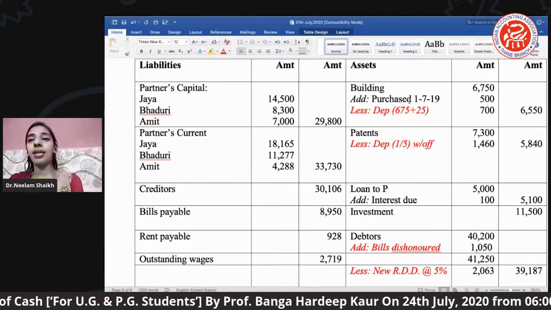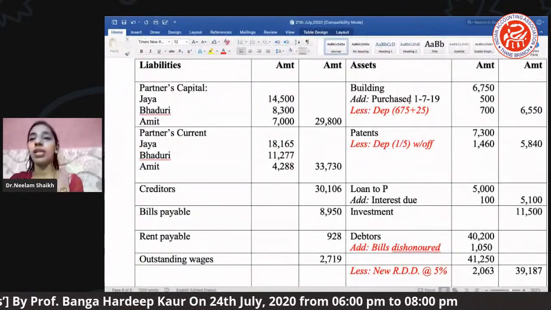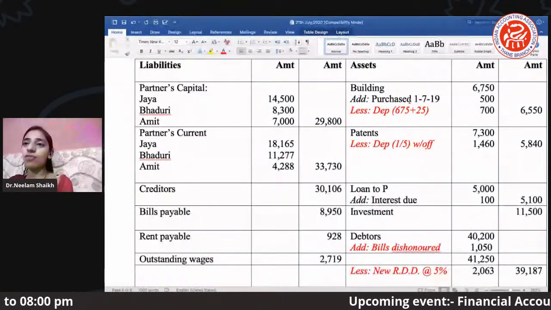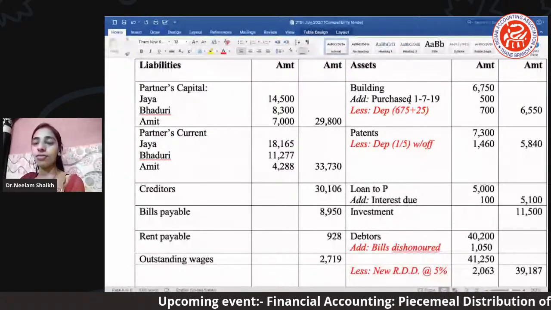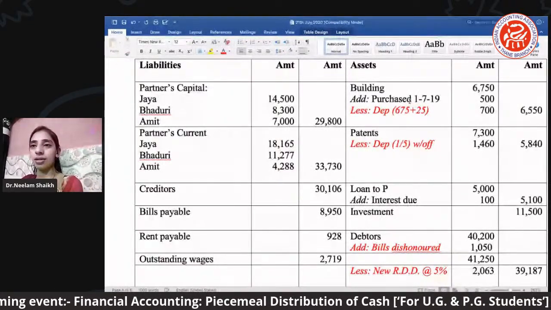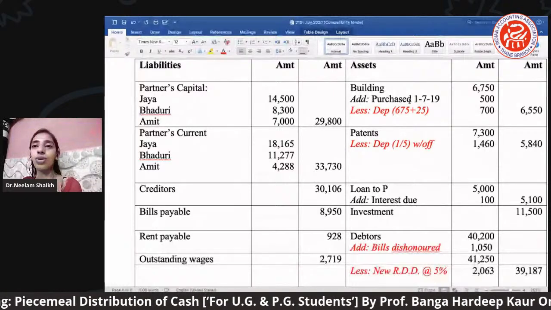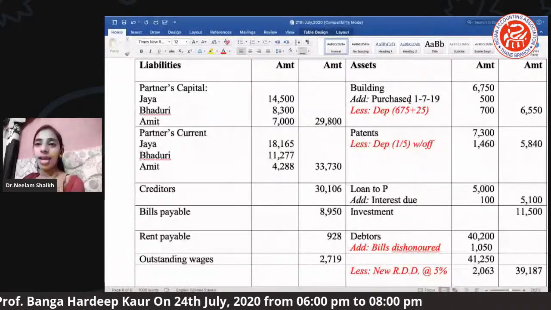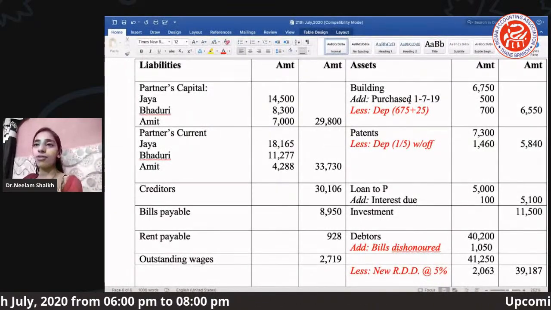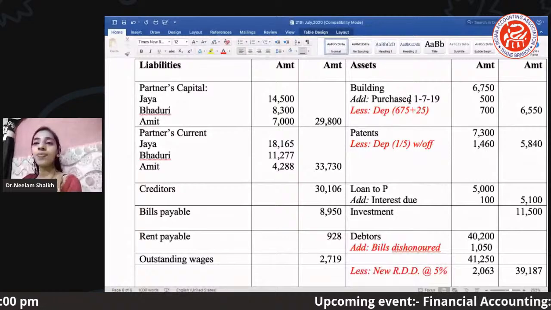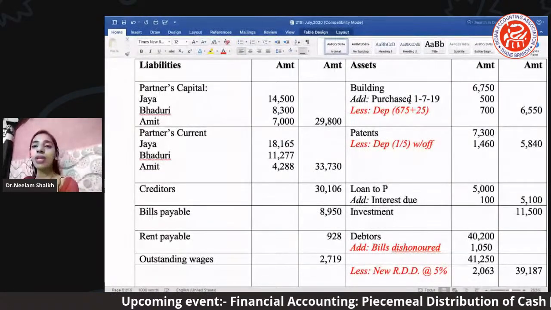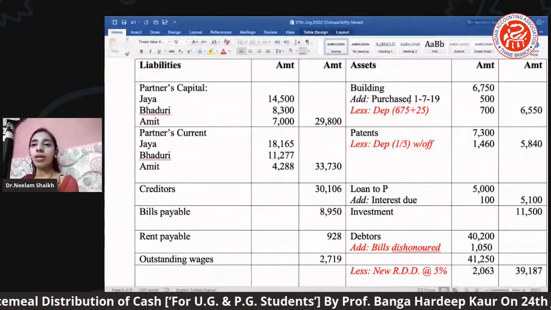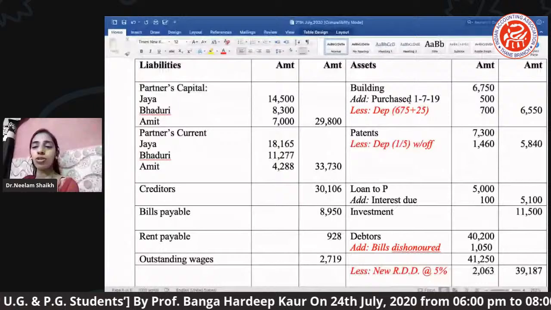Why will we add in the debtors? Because that much bill, see, bill is usually raised on debtors. Okay, so that's why the effects of bill discounted or dishonored will appear on the debtors themselves. Okay, so you can see here from debtors we have added the bill dishonored value and less the new RDD. What is new RDD? As I have told you, new RDD is nothing but it's our amount which is not recovered from the debtors. Okay, so that becomes one of our deductions, we have to deduct that much amount.